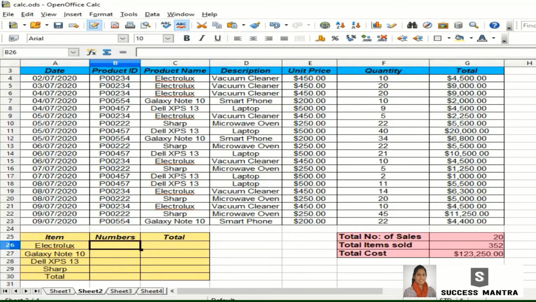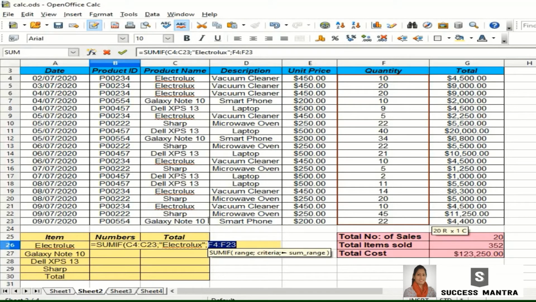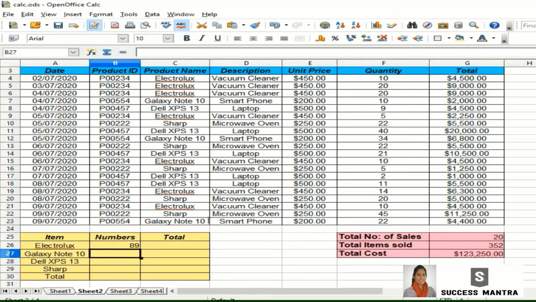So we enter here the function equals SUMIF. If this column matches the string Electrolux, then add the particular cell values in the quantity column. That is, SUMIF C4 to C23 matches the string Electrolux, then add the corresponding values in the cells F4 to F23. So we got 89 here. That is, in this month we have sold 89 Electrolux vacuum cleaners.